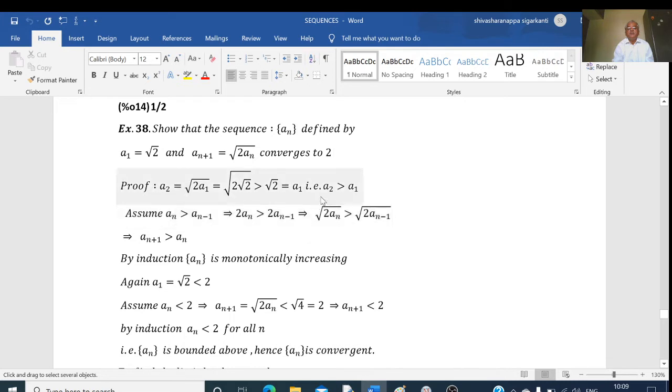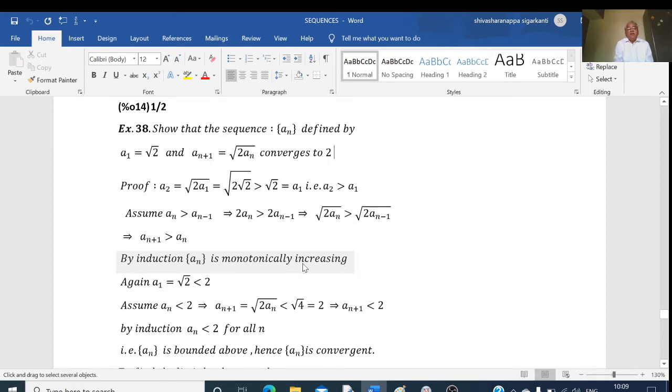Then root of 2 into an is nothing but an plus 1, and root of 2 into an minus 1 is nothing but our an. So an plus 1 is greater than an. This is true for all n. Therefore, by mathematical induction, we can say that the given sequence an is a monotonically increasing sequence.